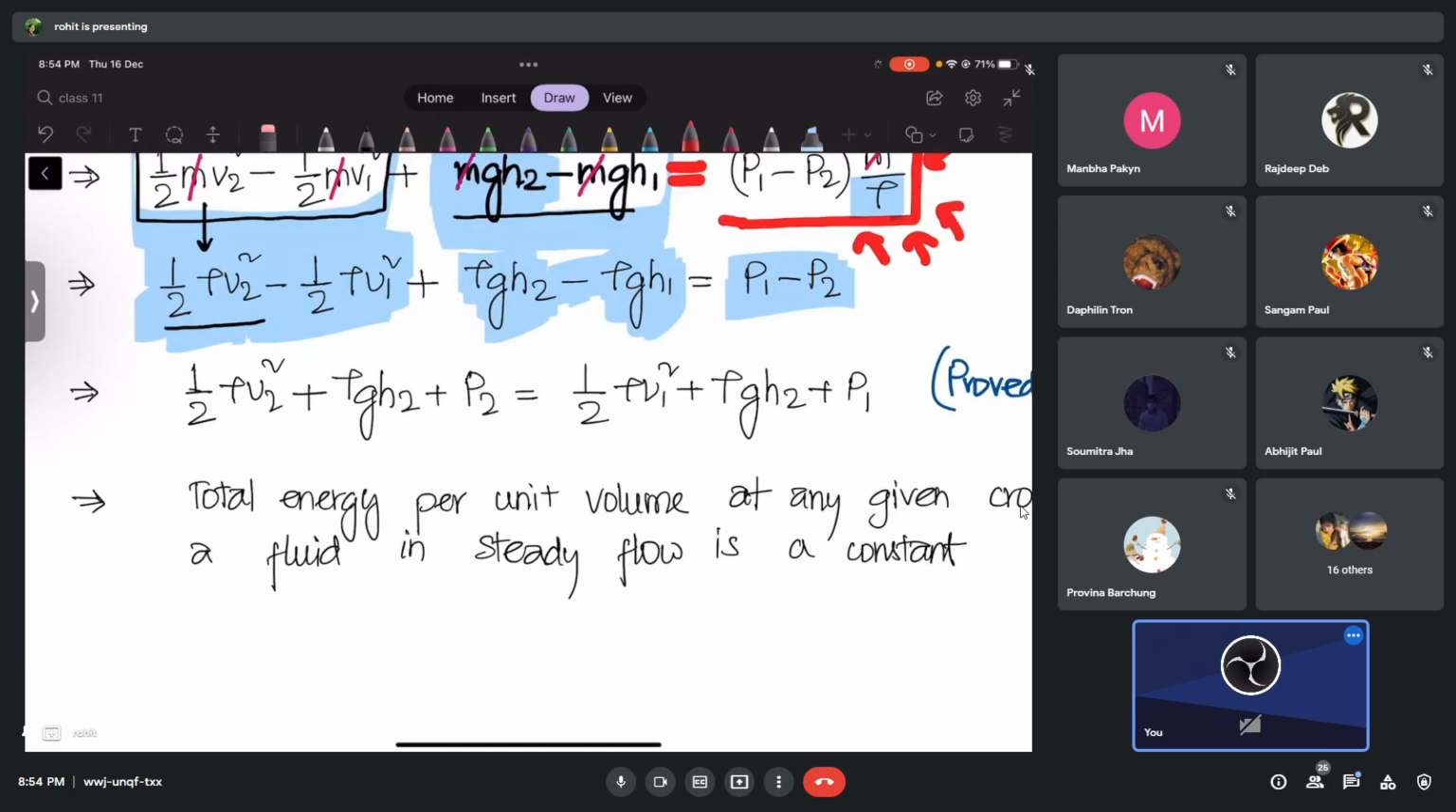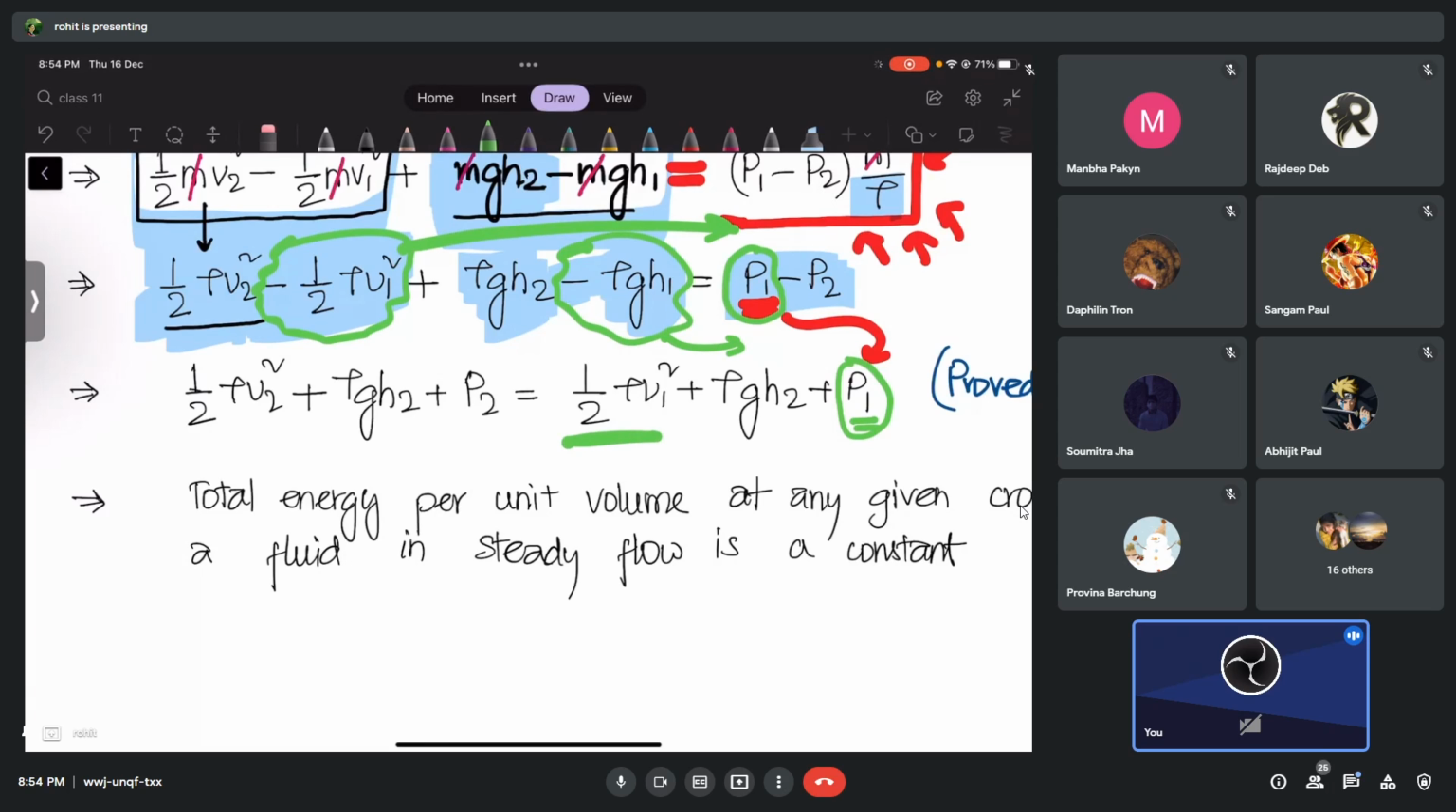That's it. Check. I'm going to take the P1 and keep it on the right hand side, so that is plus P1. This is also plus here. I'm going to take all the 1 terms, this one is minus and this one is also minus 1, to the right hand side. So I'm going to get this one and this one. Don't forget, this is your kinetic energy per unit volume. This is potential energy per unit volume. And what is this, guys? Pressure energy per unit volume.